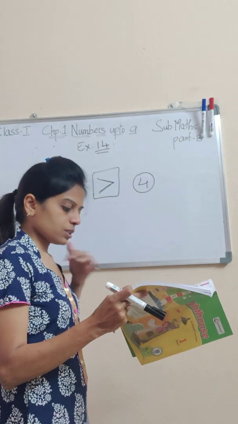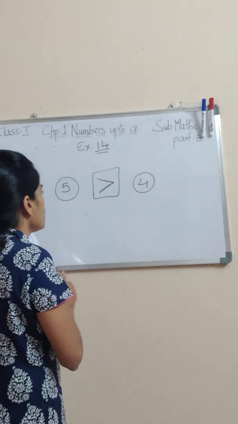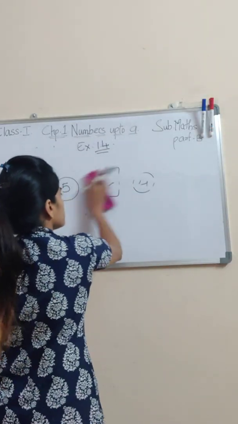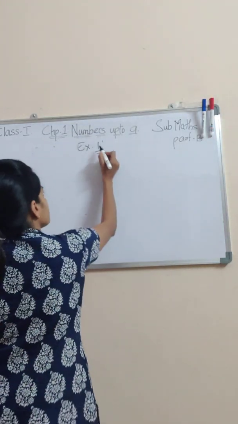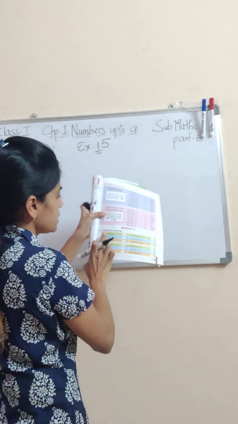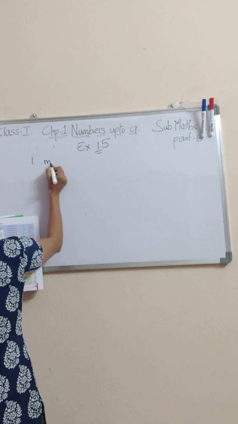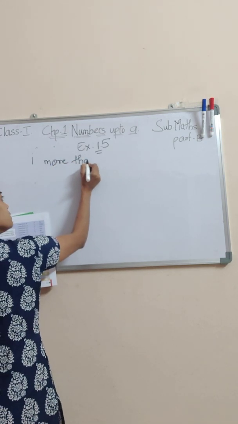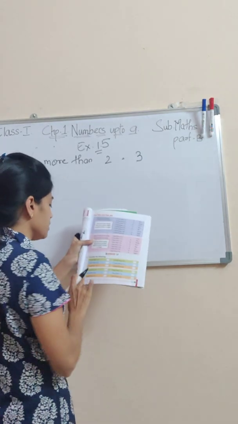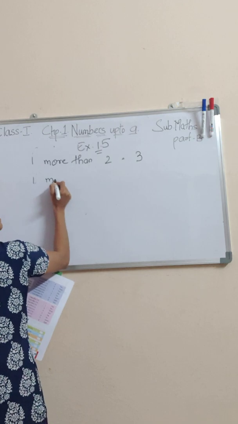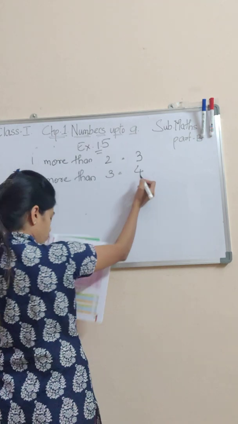Now coming to students, exercise 1.5. This is also less than more than concept only. Now, if we come to exercise 1.5. Now students, complete the following. 1 more than 2. 1 more than 2 is what? 3. 2 से 1 ज़्यादा is 3. 1 more than 3. 1 more than 3 is 4.